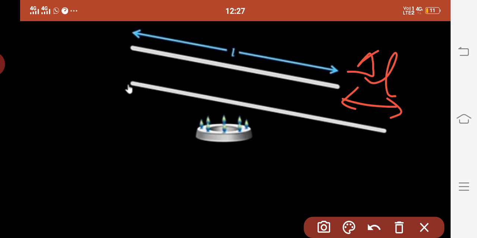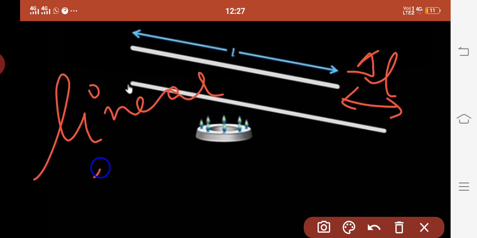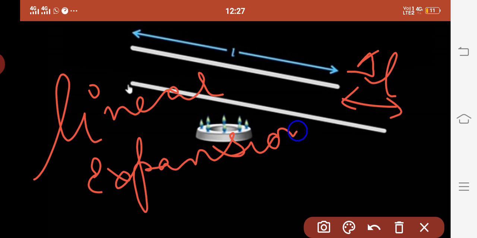Now one thing more, thermal expansion is basically of three types. If on supplying heat the length of the substance got increased, it is known as linear expansion. Linear means in a straight line. So if the length got increased, this is known as linear expansion.